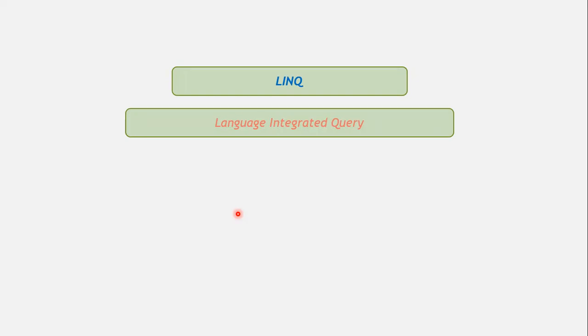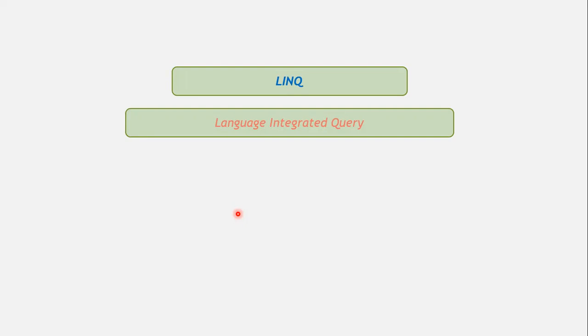Instead of writing those queries as strings, here we write queries in the form of language constructs. It means by using the language operators and the familiar operations of a language, we fetch the data from the data sources, and we perform some operations on the data sources also.